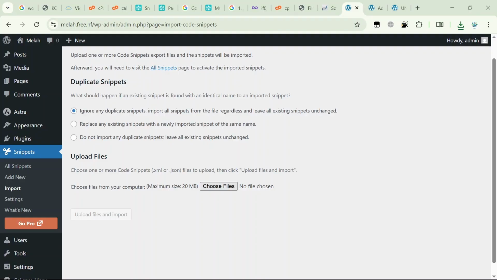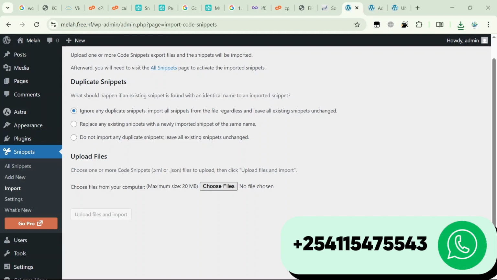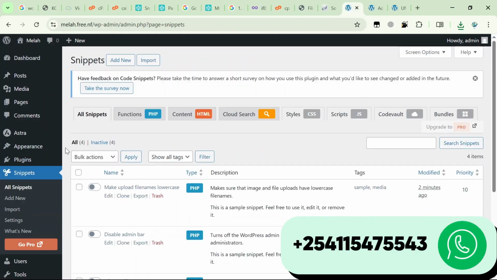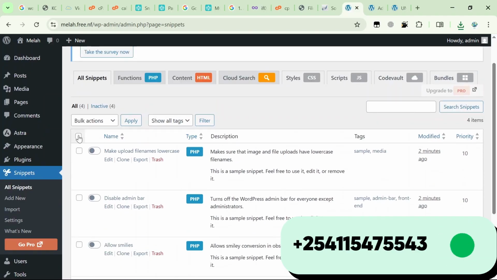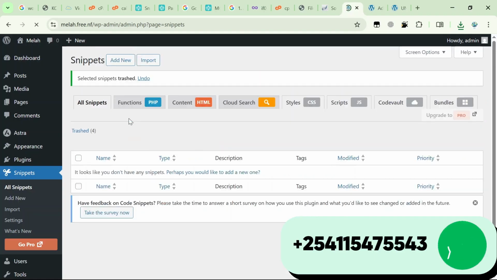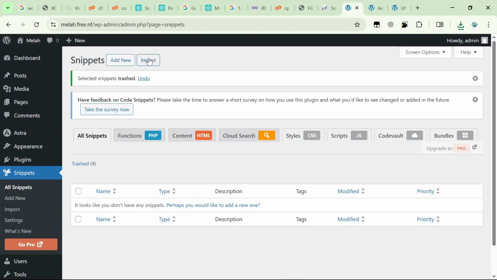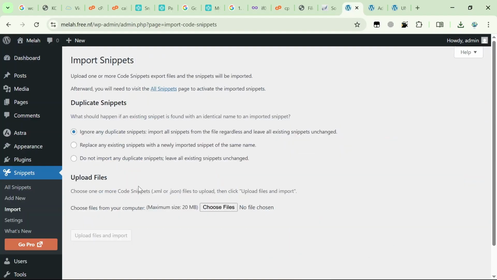This is the second file that I'll send you guys. My number is in the description of this video, so for this particular file you just import it. Actually, before you import it, for the default snippets that are here, you can delete all of them. I prefer you delete all of them. You move them to trash. Once that's done, you'll import a new one.